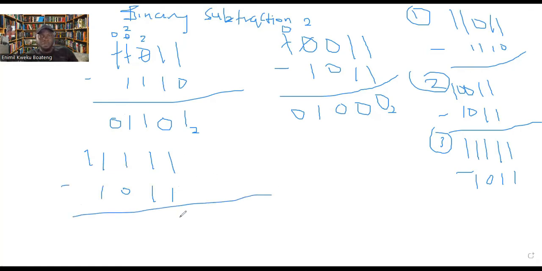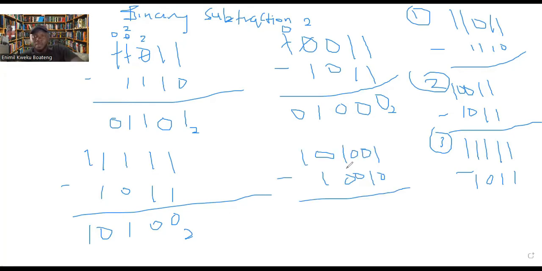All right, so 1 minus 1, that is 0. 1 minus 1 again is 0. 0 minus 1 is giving us 1. We're taking 0 from 1. We've taken nothing. Now 1 minus 1 is 0 here. And since there's nothing here, we'll drop this, which is 1. So 1 1 1 1 1 minus 1 0 1 1 gives us 1 0 1 0 0 base 2.